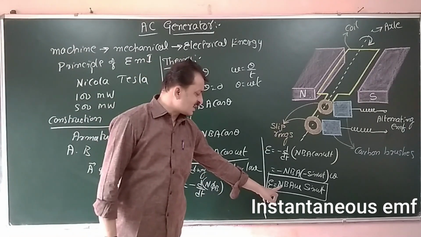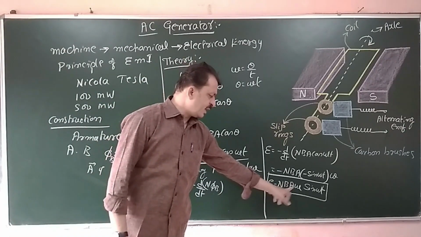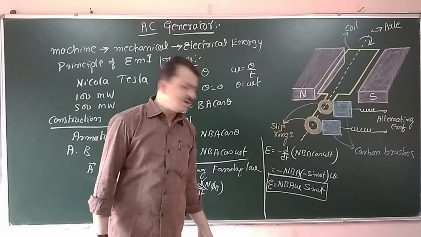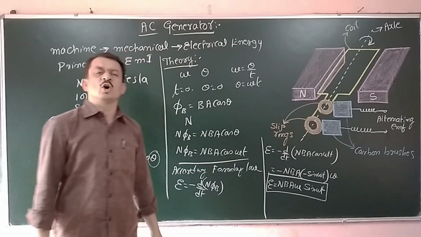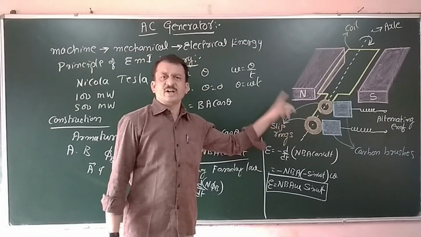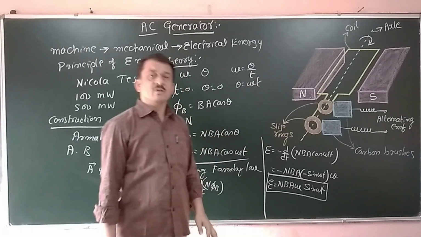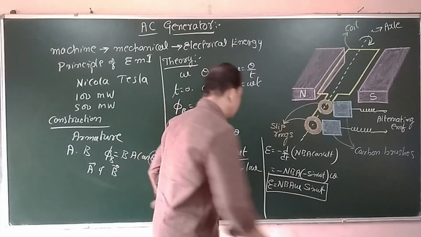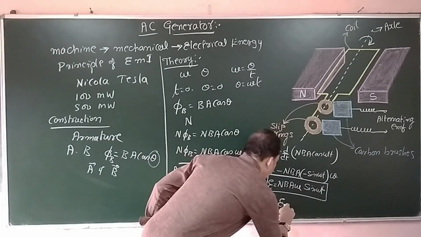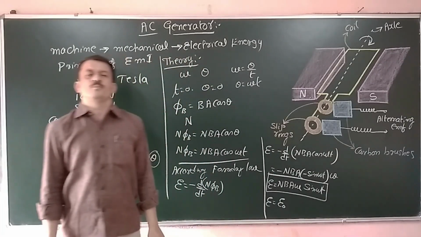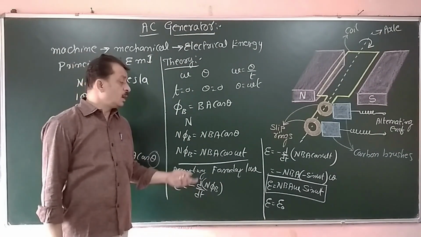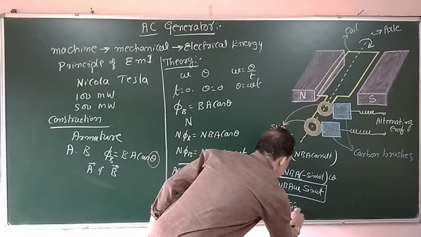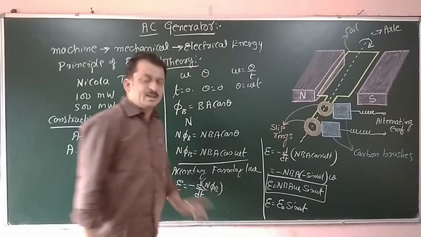Now this part is constant: N, B, A and omega. N is the total number of turns, B is the uniform magnetic field, A is the area of cross section of the coil, and omega, if it is rotating with a constant angular speed, then this term is a constant, and that term we call the amplitude of the induced EMF, which is the maximum EMF induced in the coil, multiplied by sin omega t.